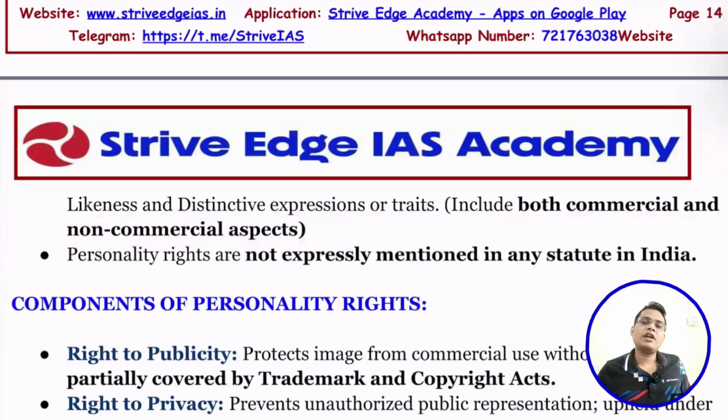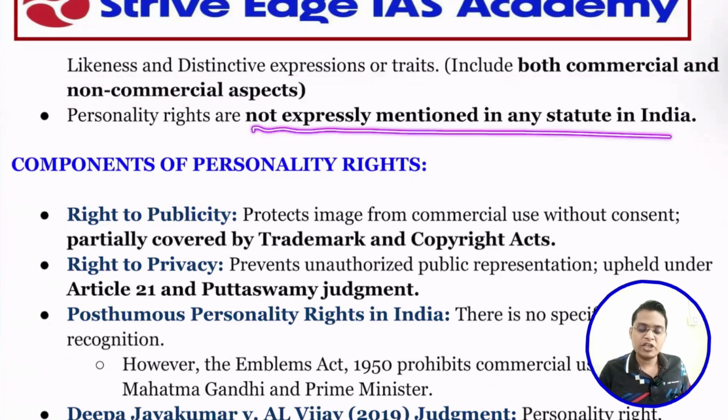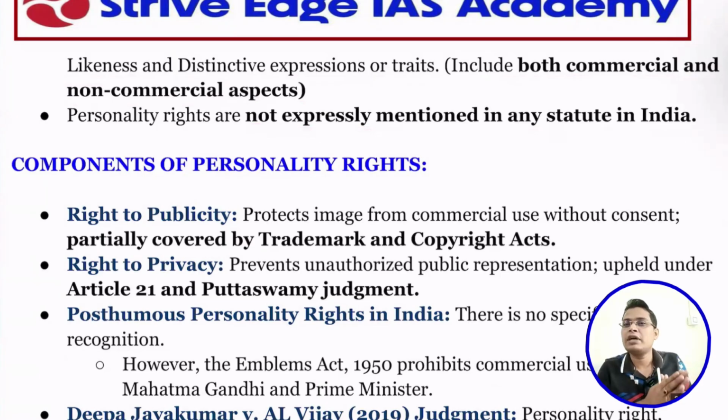I think you already know there is a lot of misuse of KBC, like Amitabh Bachchan's voice. That is also a personality right that can be protected. Personality rights are not expressly mentioned in any statute. As of now, there is no single law that clearly mentions protection of this right. That is what led to the demand for its protection.